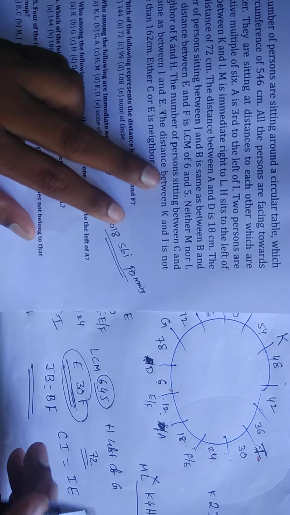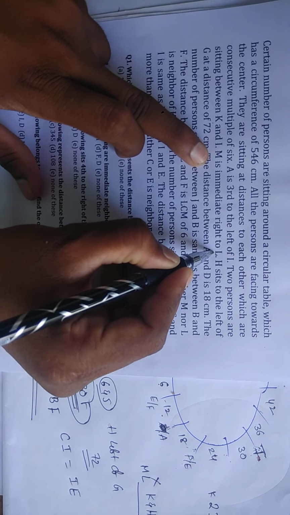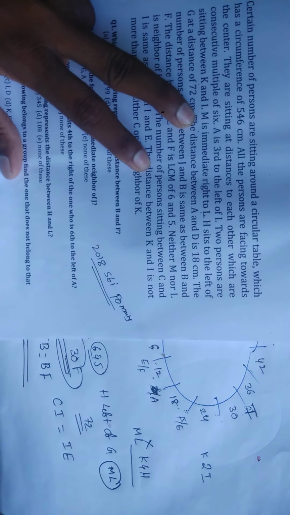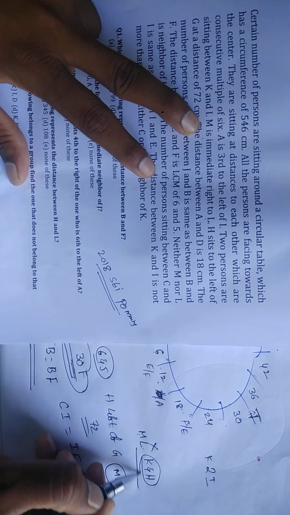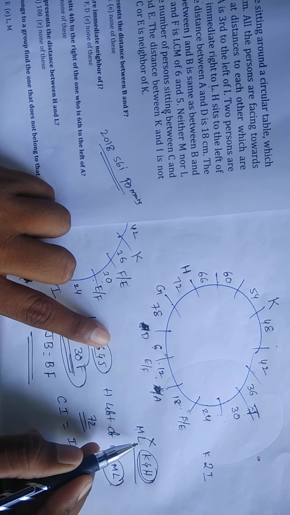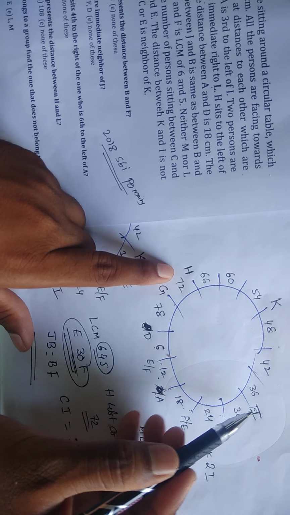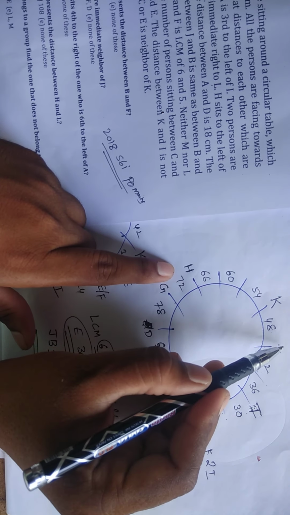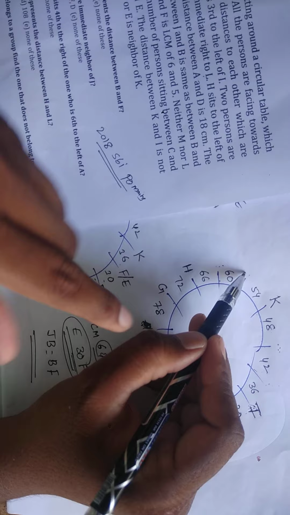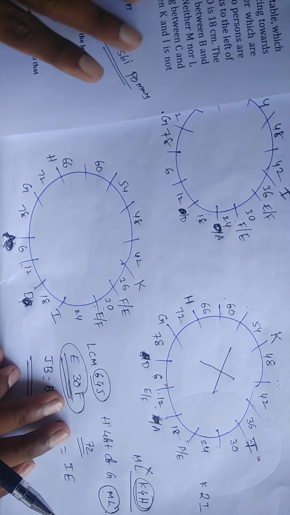Friends, check here. Next, one more point they given is what? See here, they mention here M is immediate right of L. Check here. M is immediate right of L. But M and L are not neighbors of K and H. Now M and L both are immediates, but M and L are not neighbors of K and H. So friends, check here. M and L are neighbors means, now check here where the chance. Here no chance. Now M and L are neighbors means here possibility, but M and L are not immediate neighbors of K and H, means then for this possibility, no chance. Now friends, come to this possibility.